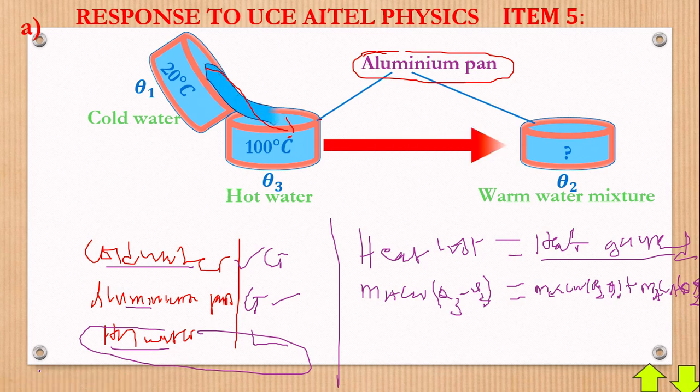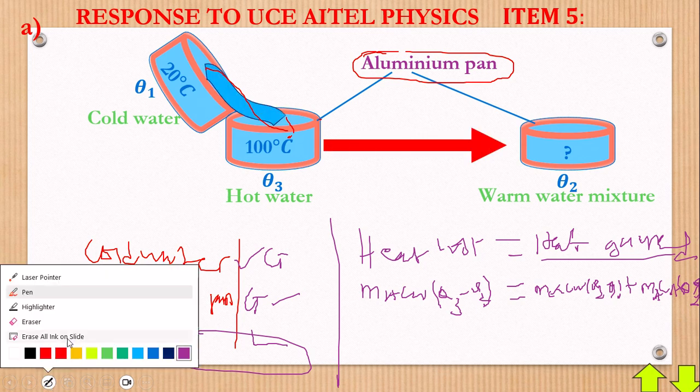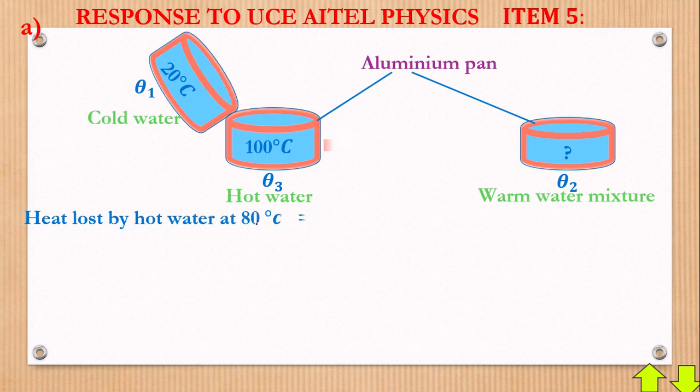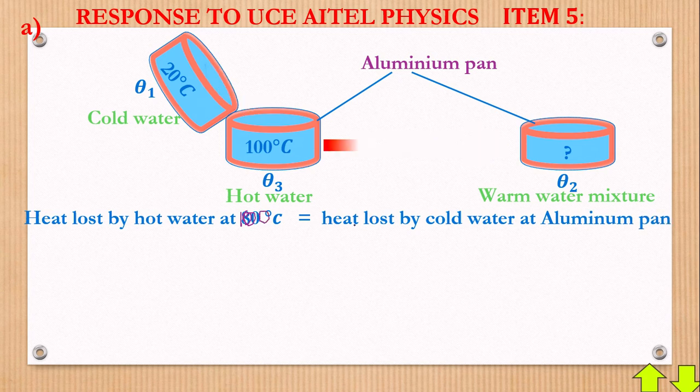Without wasting time, let's get there. We start by saying heat lost by hot water at 100 degrees Celsius is equal to heat gained.